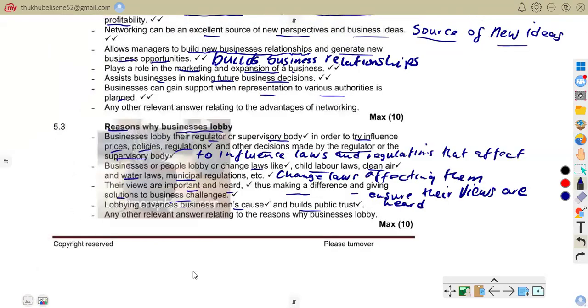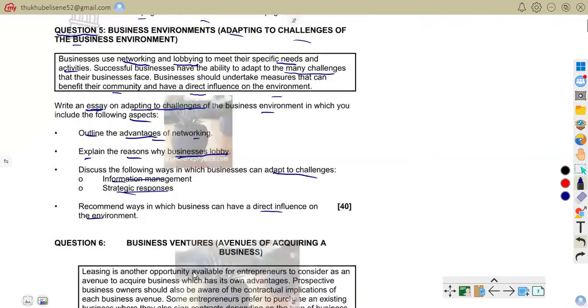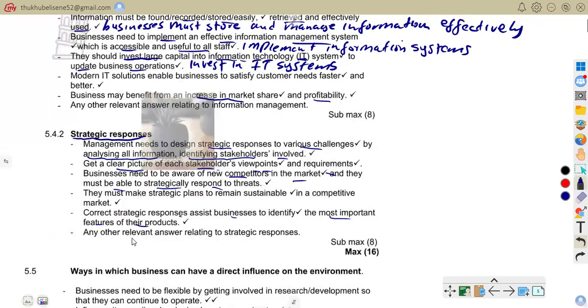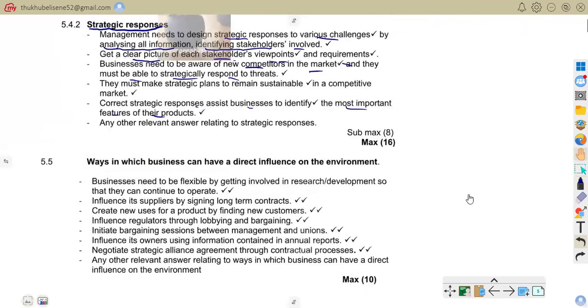So 5.5. This is where we are to recommend ways in which business can have a direct influence on the environment. So we are to talk about that aspect. So here we are on that one, as it says, ways in which business can have a direct influence on the environment.